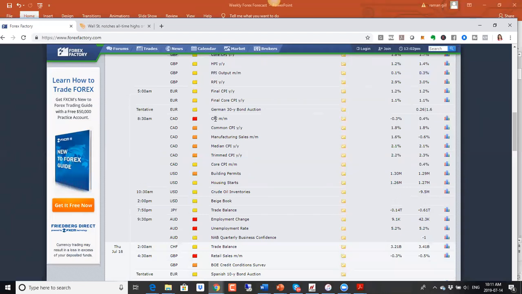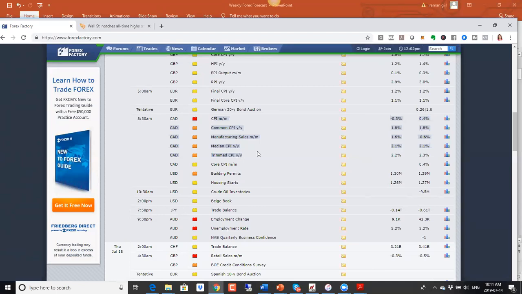And then we have CPI numbers here, which is, again, inflation data, one of the core numbers that the central banks look at. Again, Bank of Canada has been another central bank that has not talked about easing monetary policy. At this point, they have stopped raising rates, but they have not really turned dovish.